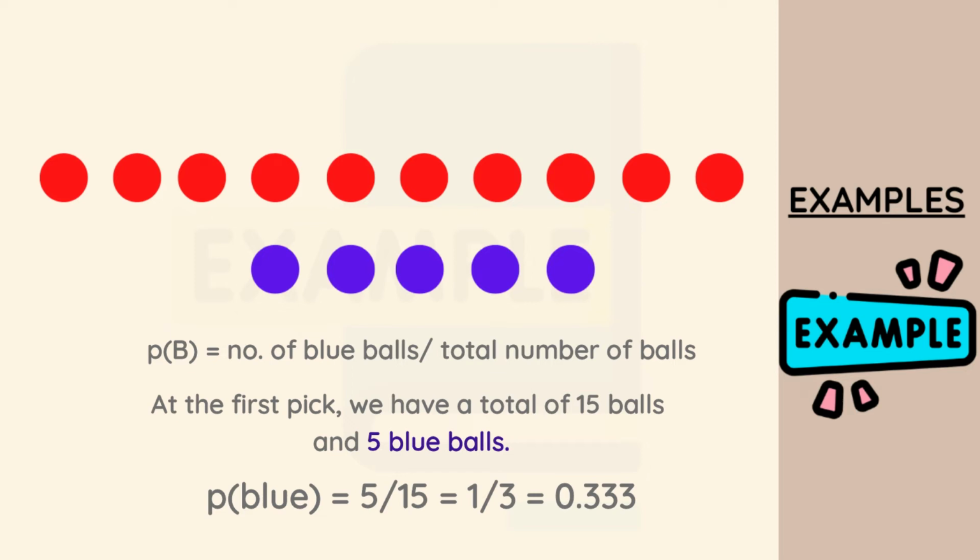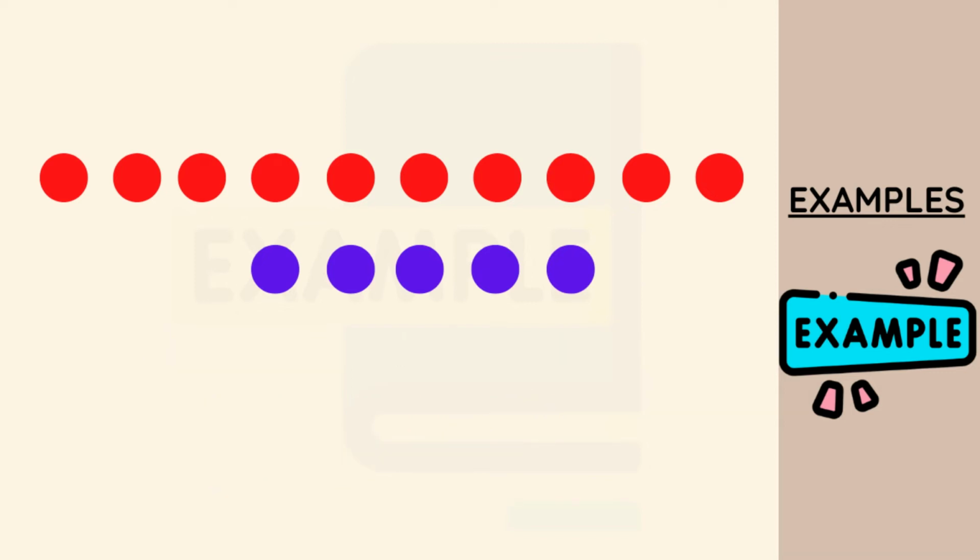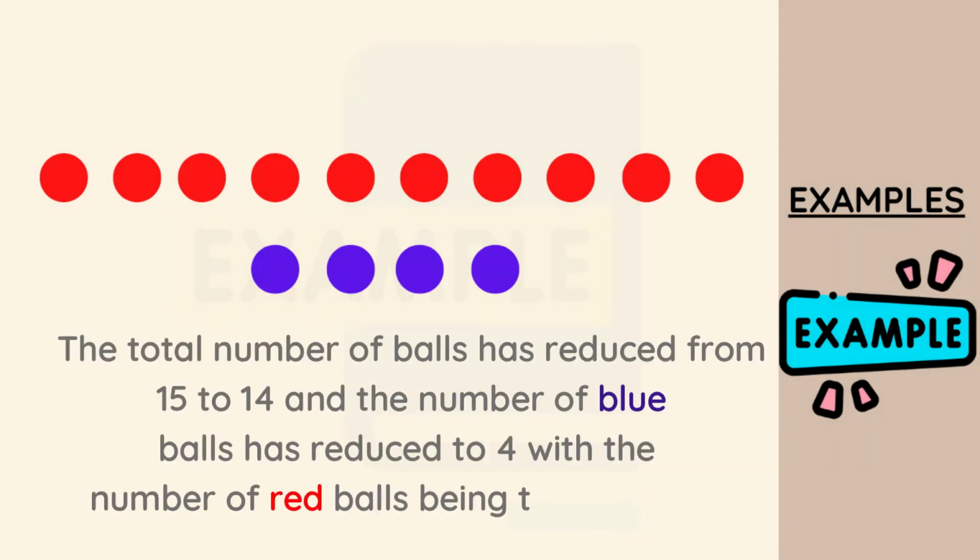When we convert this to decimal, we have our answer to be equal to 0.333, approximated to 3 decimal places. So at the second pick, the number of balls has reduced from 15 to 14. That is, the total number of balls has reduced from 15 to 14, and the number of blue balls has reduced from 5 down to 4, but the number of red balls remains the same since it has not been touched from the first pick.